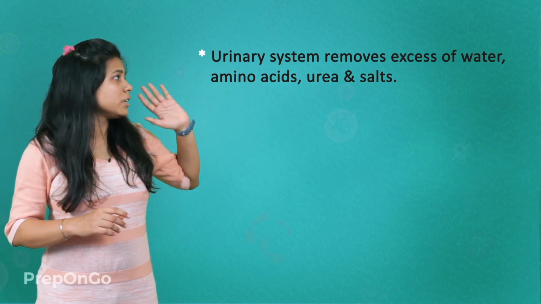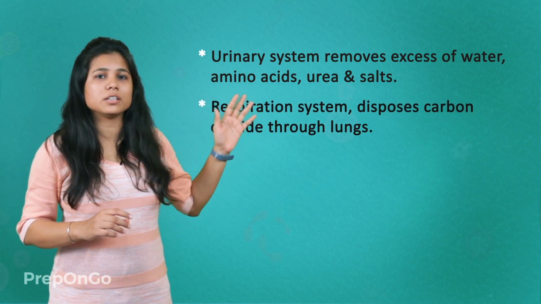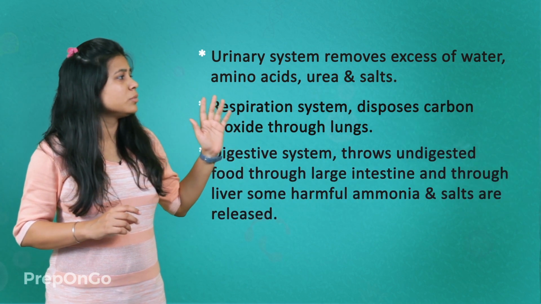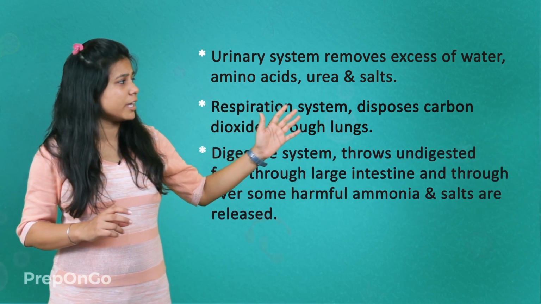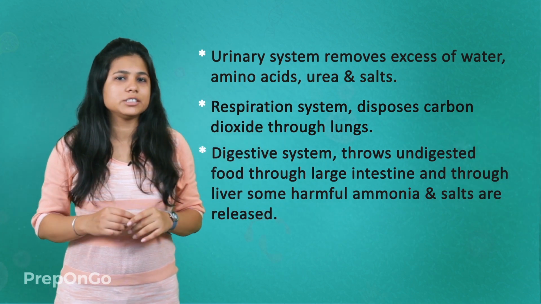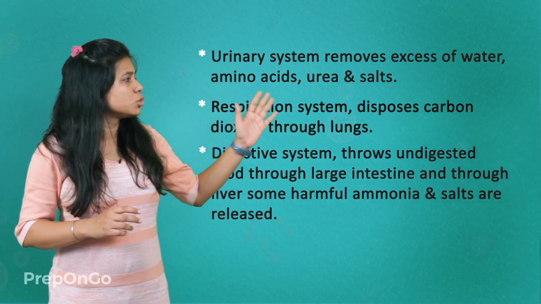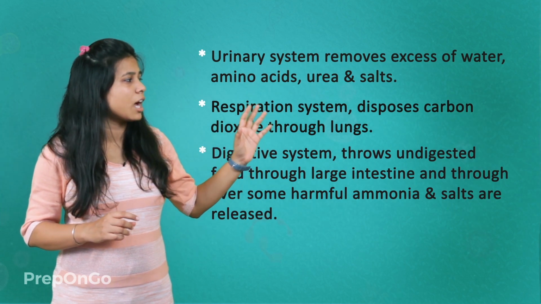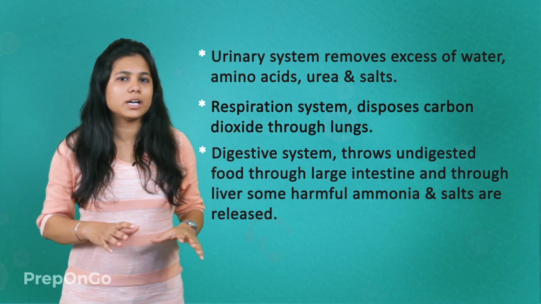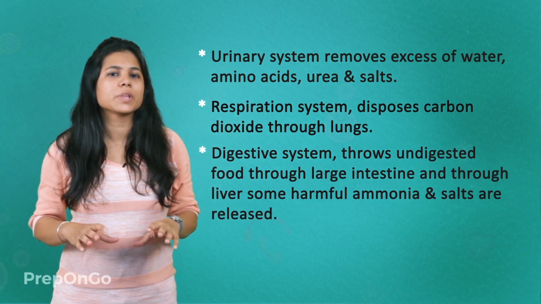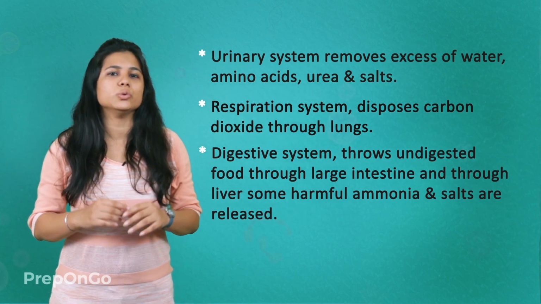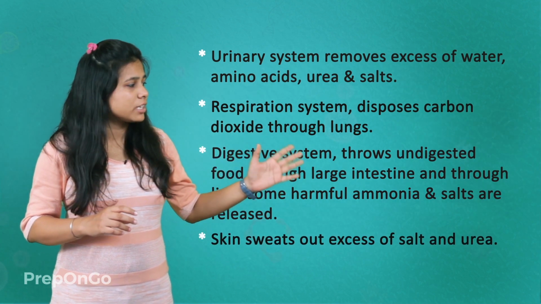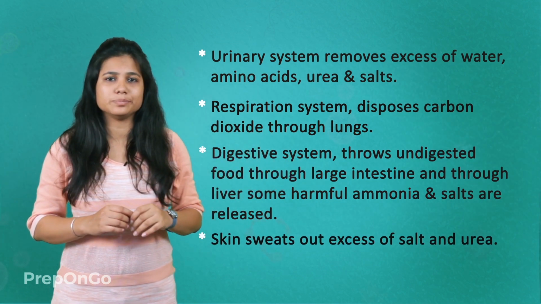salts. The respiratory system through the lungs disposes carbon dioxide. The digestive system through the large intestine throws out the undigested food, and through the liver some harmful chemicals and poisons are broken down, like ammonia gets converted into urea which is excreted out through urine. The skin also sweats out the excess of salt and urea.